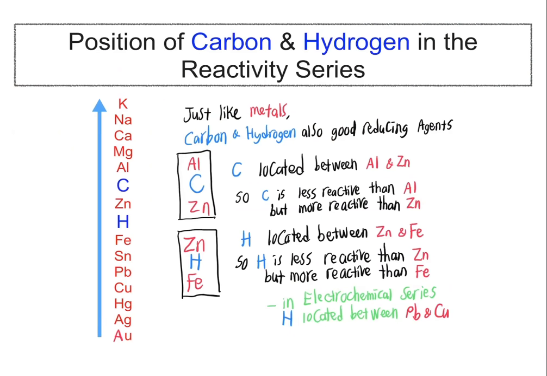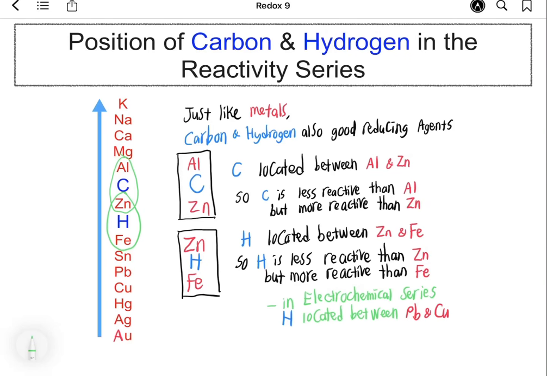Next, we are interested to discuss the position of carbon and hydrogen in the reactivity series because just like metal, carbon and hydrogen are also good reducing agent and form oxides. Carbon is located between aluminium and zinc, while hydrogen is located between zinc and iron.